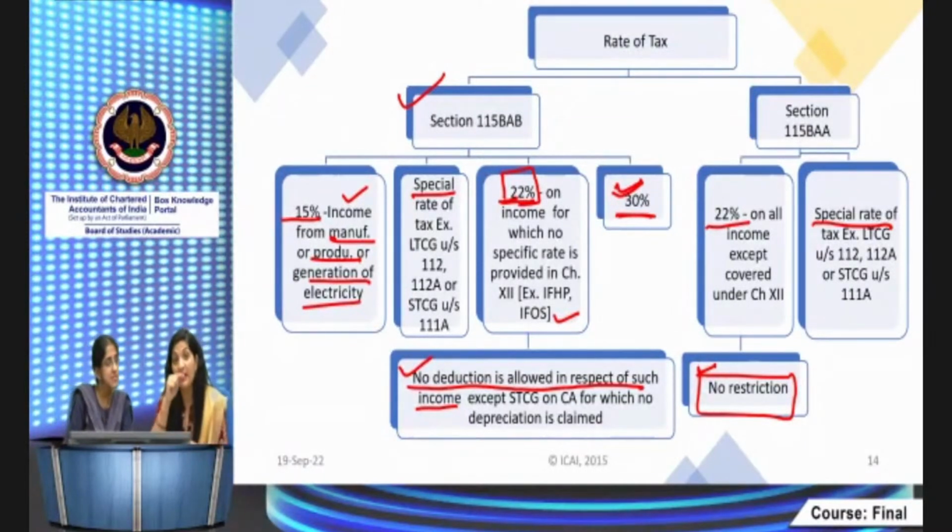But for 35AD, see the specific reference. If 35(2AB) gives a specific reference, then you will not be eligible. 35CCD, CCC, these are the deductions which will not be allowable. So you have to remember these things. Generally, whenever there's a contribution, they are not allowed. In this way, you can remember these things.